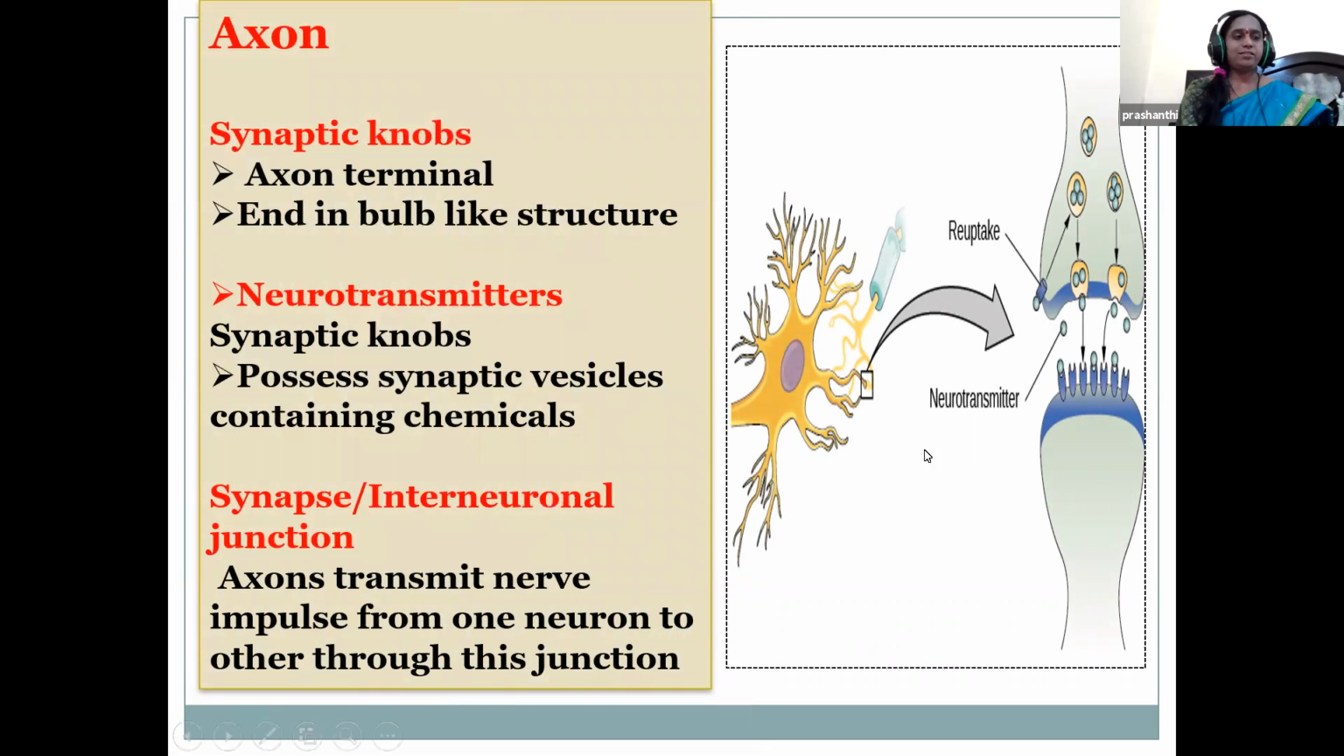Axon carries the nerve impulse away from the cell body. A neuron has one axon and connects with the other neurons. Some axons are very long. For example, the one from the spinal cord down to our toe is very long.